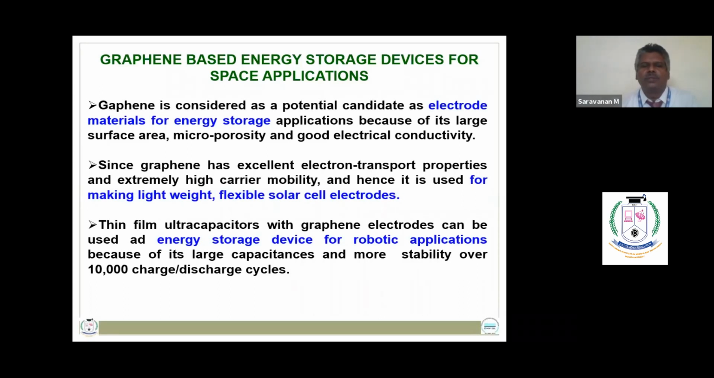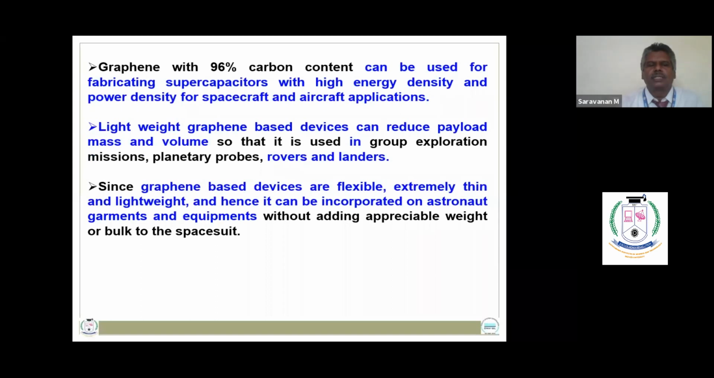So graphene can be used for making lightweight flexible solar cell electrodes. So graphene can be used as energy storage device for robotic applications. Graphene with 96% carbon content can be used for fabricating supercapacitors with high energy density and good power density for